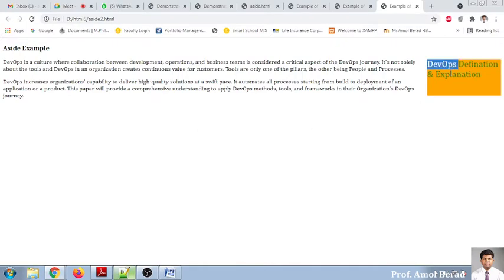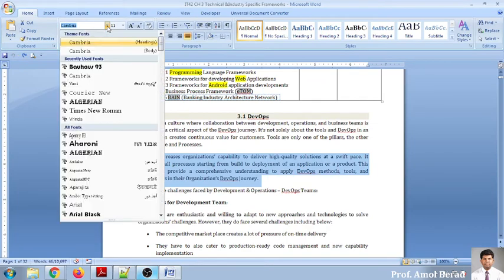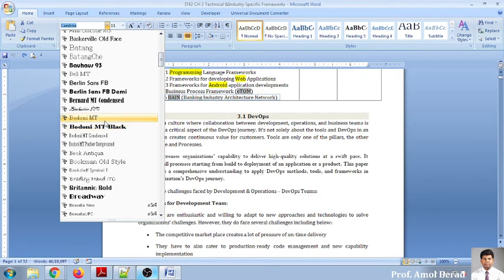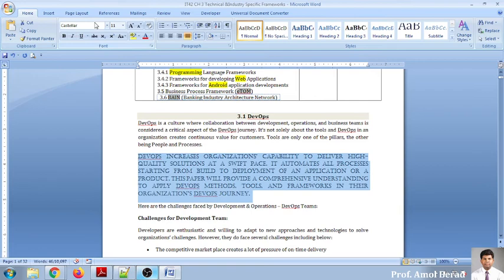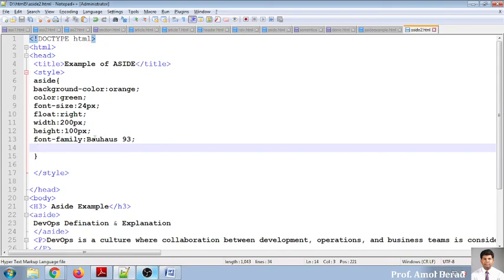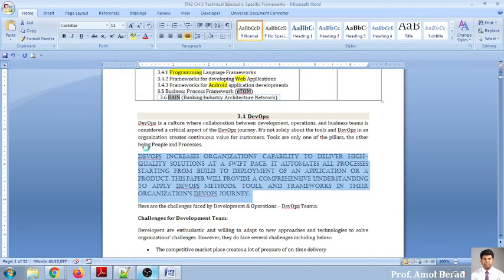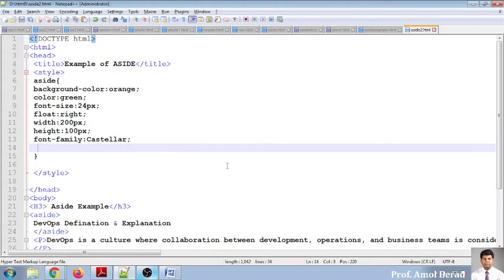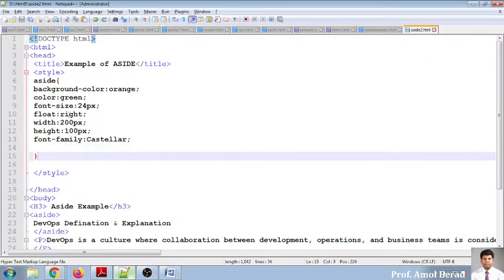See this, the font is not supported. So it is like this. We may go for another set of fonts, because all fonts are not supported on your browser. Some fonts are available, some fonts are not available. So I want to use something like this. Let us see whether it is implementing or not. So changing the name of a font. See, the font family is changed, the text content will be changed. So everything is done with this style sheet.